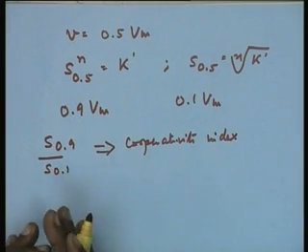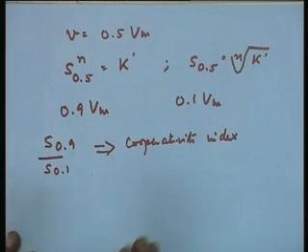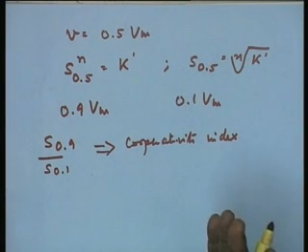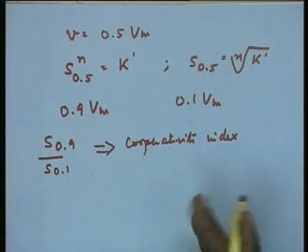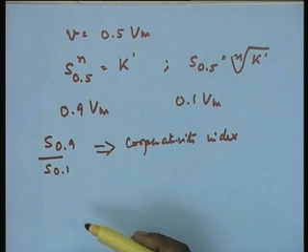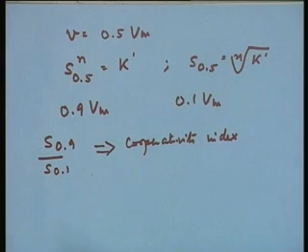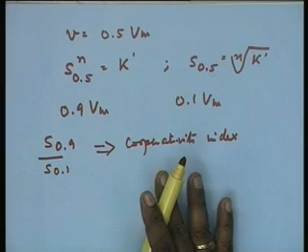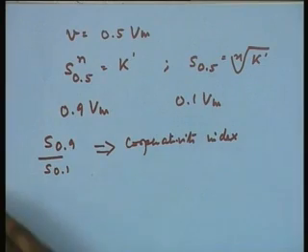You can define your cooperativity index as long as you mention whether it is S 0.75 upon S 0.1 or S 0.9 upon S 0.1. Any ratio can be used to express cooperativity index. It is only a matter of convention that we follow the ratio at 90% and 10% values.